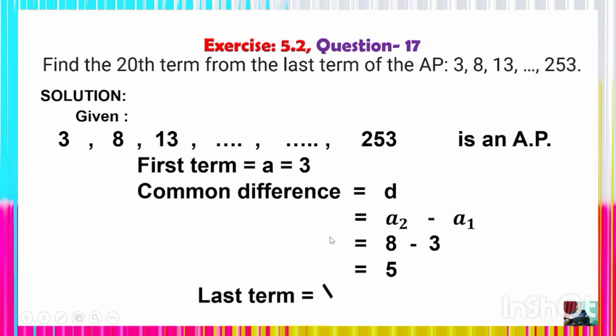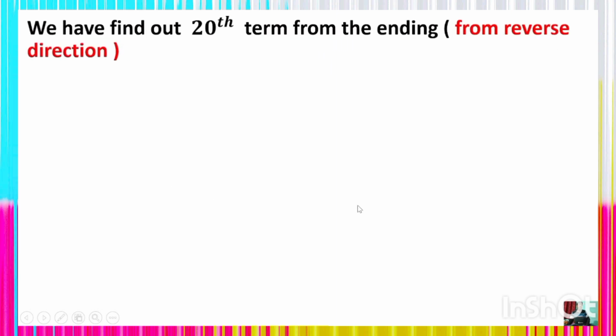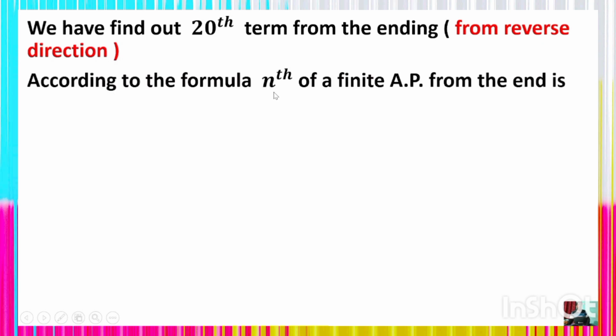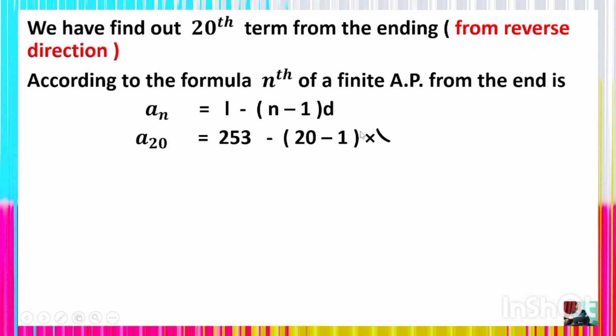So the last term is given, L is equal to 253. Here you can use an interesting, very simple formula, because we have to find the 20th term from the ending, from the reverse direction. Remember this is the most important formula. According to the formula, the nth term of a finite AP from the end is L minus (n minus 1) whole into D. So in place of L, use 253 minus (20 minus 1) whole into 5, because the value of D is 5.